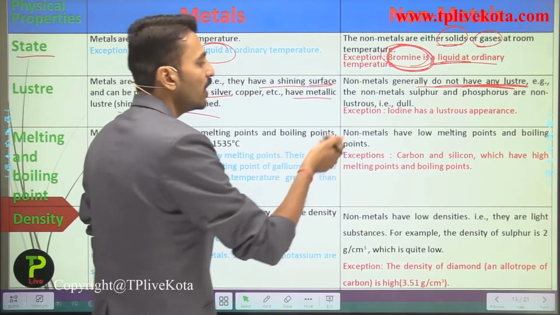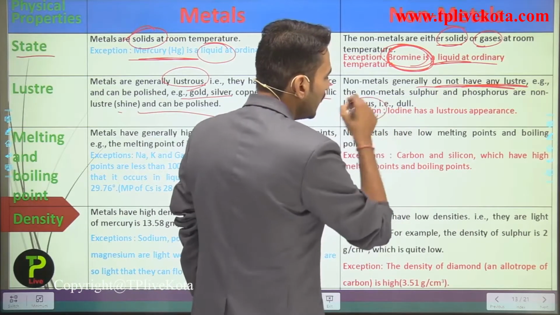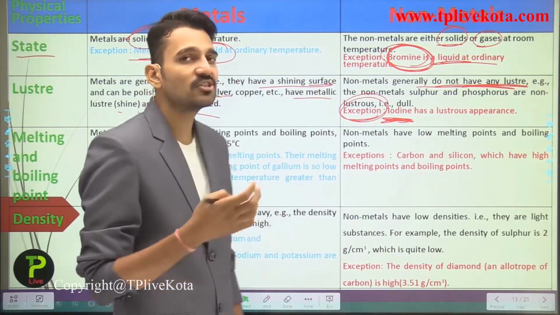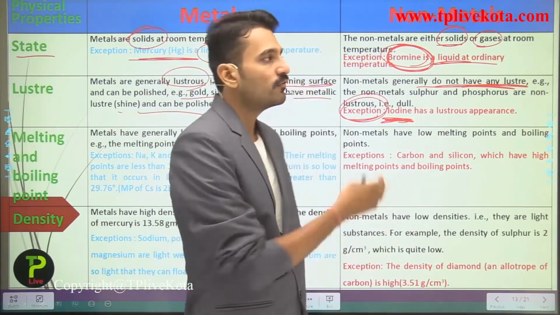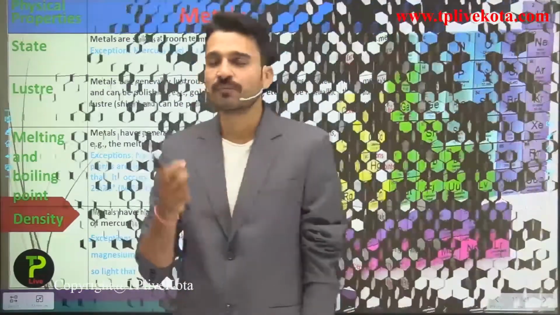Out of these examples, you can see an exception, that is iodine. Iodine has a lustrous appearance. So out of these non-metals, only one non-metal has a lustrous appearance.